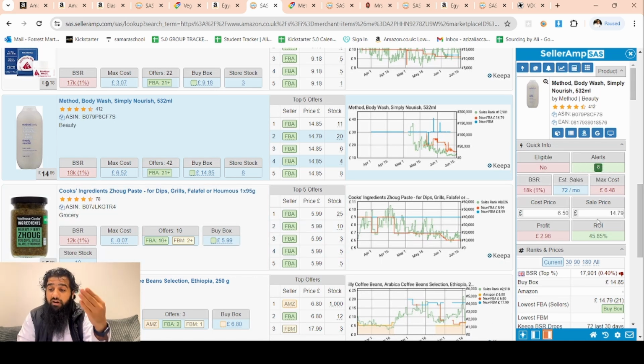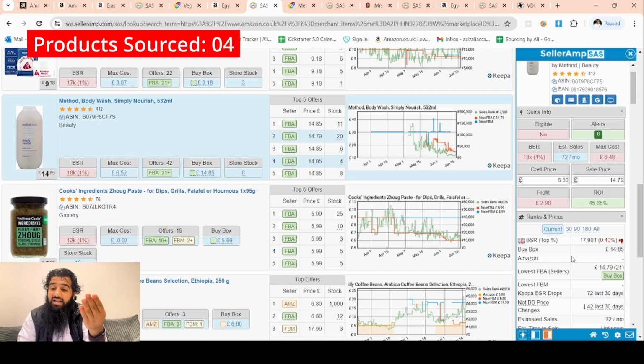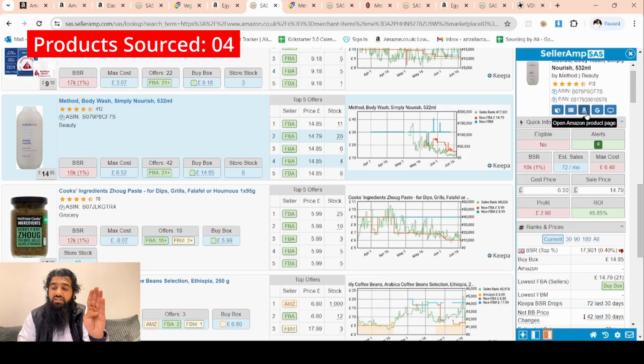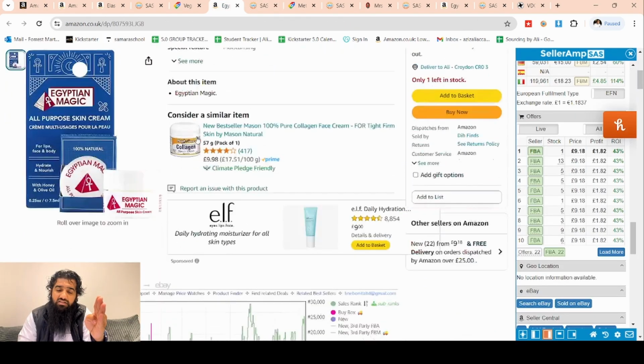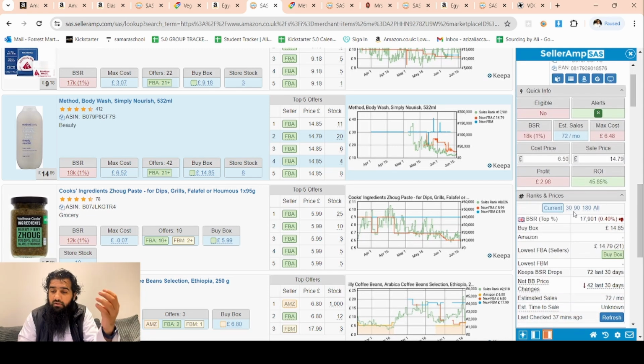So we have 45% return on investment. Fourth product we found, selling 22 times a month, and let's see how stable. Obviously, do not be lazy and not analyze it in depth; analyze it exactly the way we analyze, see how stable prices are. But I'm just doing it quickly so as to find as many products as possible, to keep the video concise.